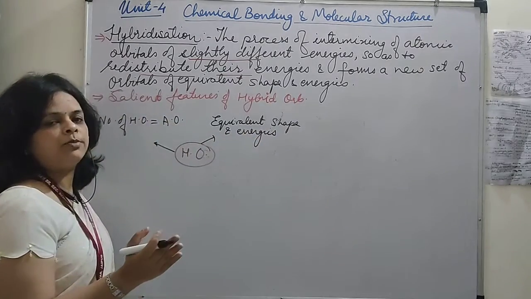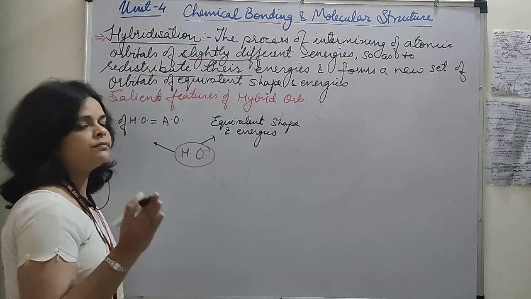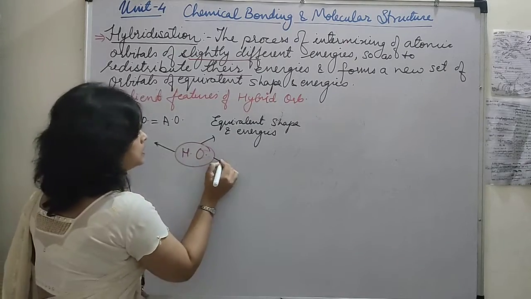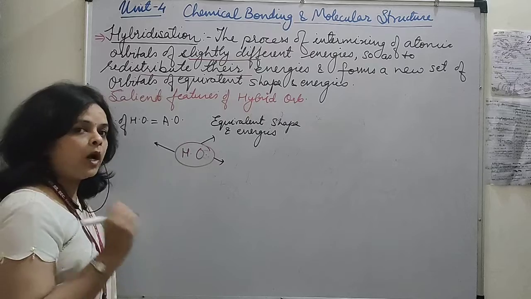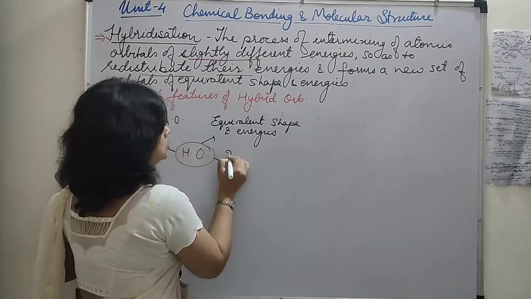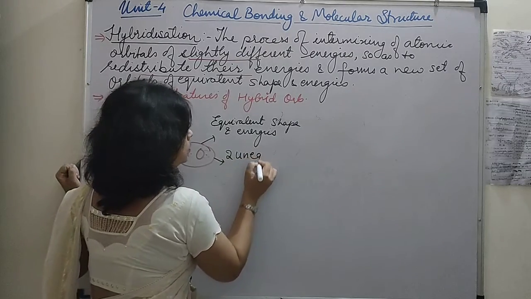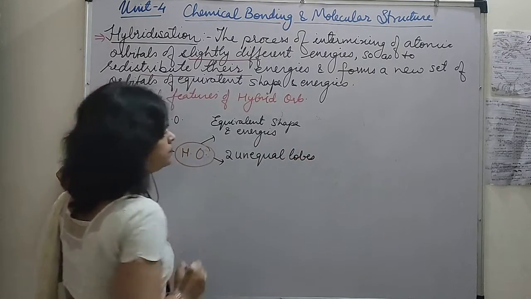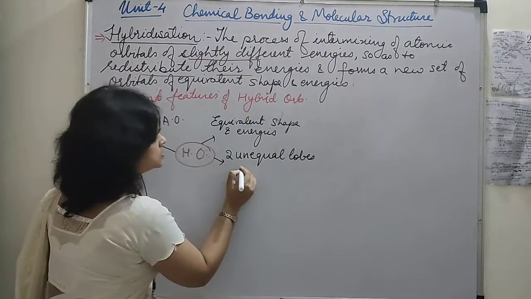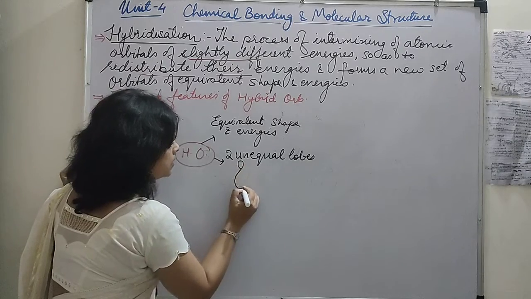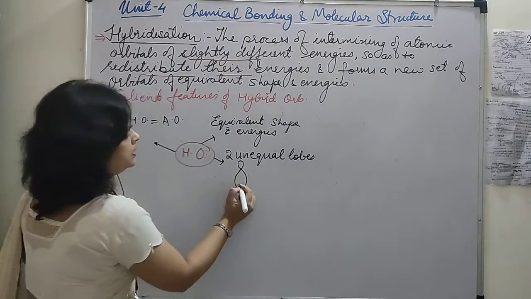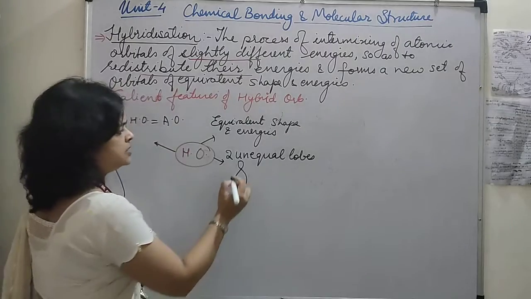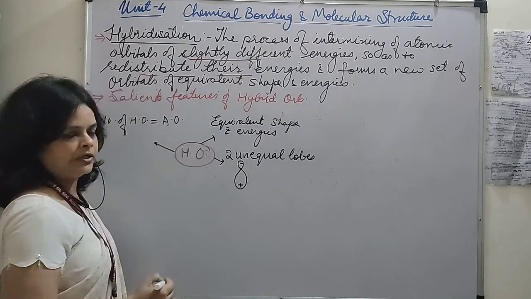जितने भी हाइब्रिड ऑर्बिटल्स बनेंगे सबका सेम शेप होगा, सबकी सेम एनर्जीज होगी. They are having 2 unequal lobes. Okay, 2 unequal lobes, देखो इस तरह से होता है. One is smaller and one is bigger. The bigger one is having the positive sign and the smaller one is having the negative sign.